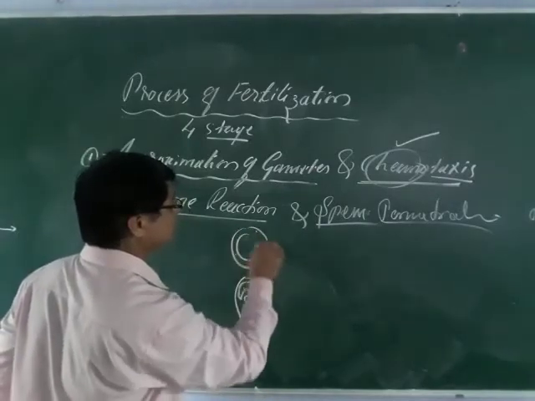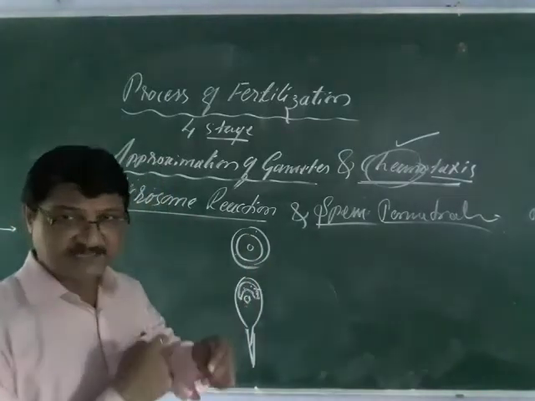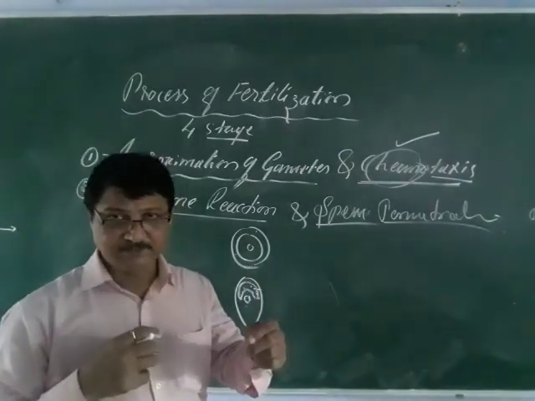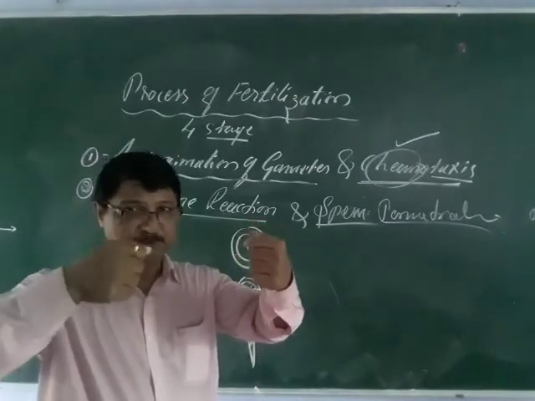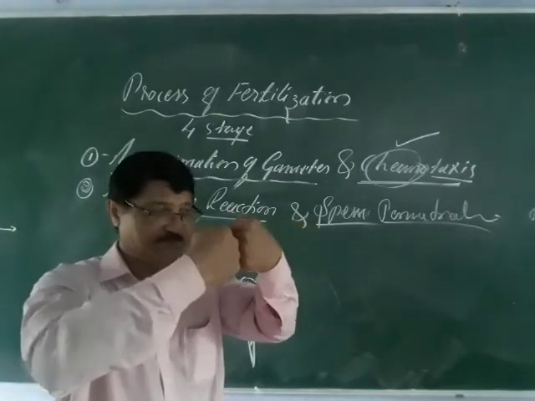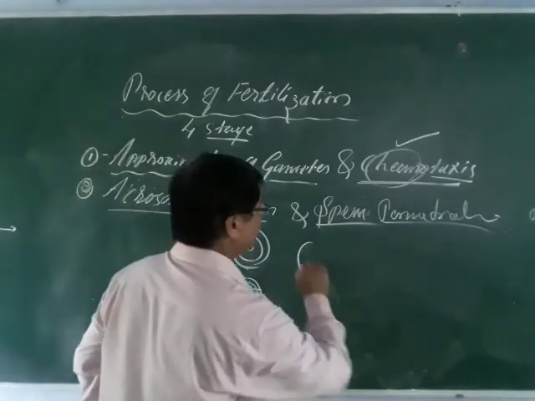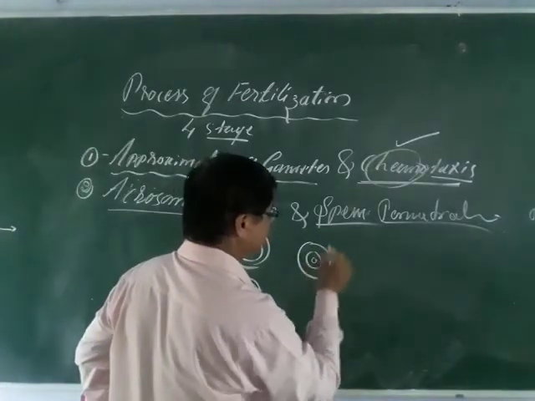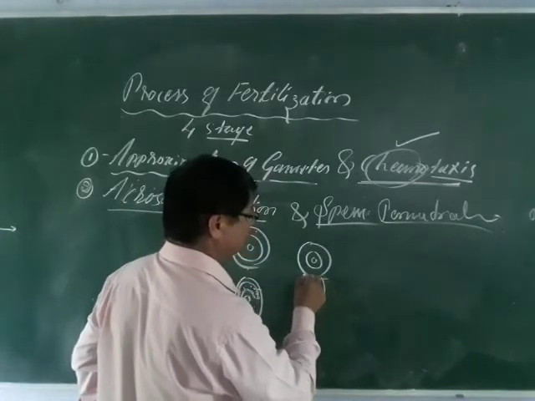By chance, when the chemical attraction takes place, this is the egg and this is the sperm. The sperm head hits the egg membrane, like this. And once it hits, what happens here? The acrosome bursts out.